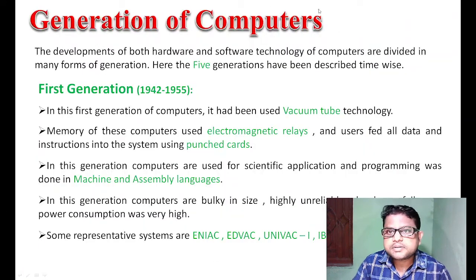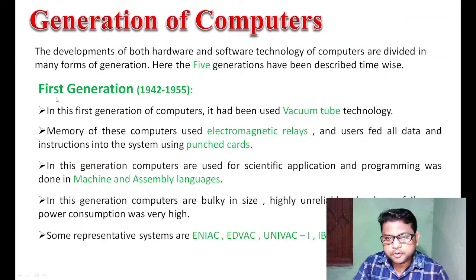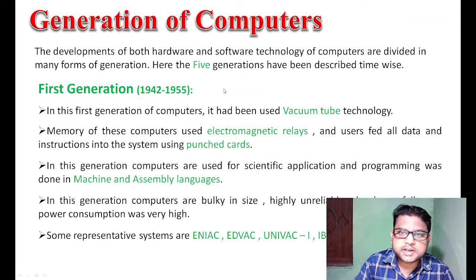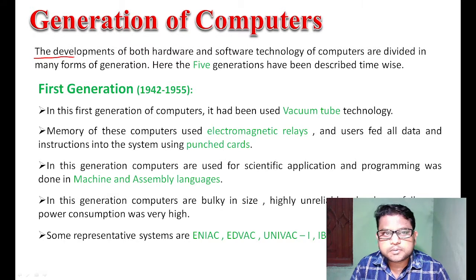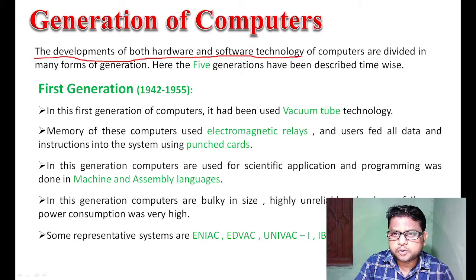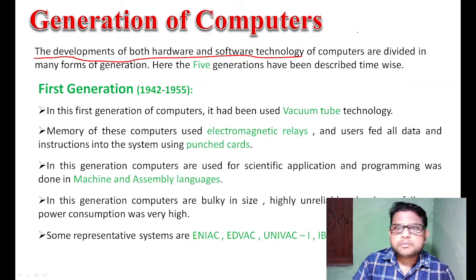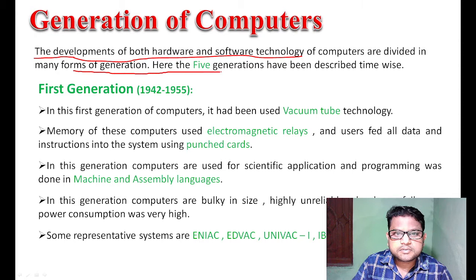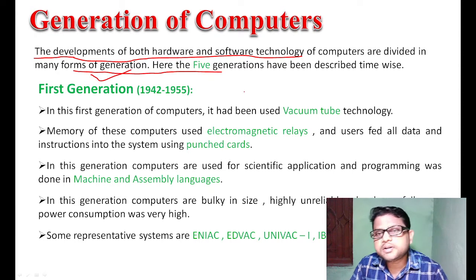The next is the generation of computer. Computer is a growing technology, with both hardware and software technology developed over time. We divide computers into 5 stages, and that is called generation.